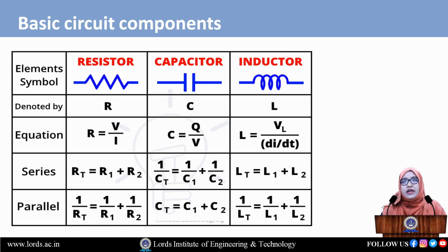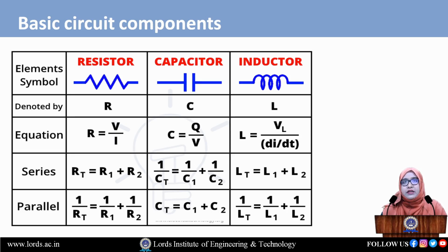Now next we have the inductor. The symbol for the inductor is given, and it is denoted by L. The equation for the inductor is L is equal to VL di by dt. What happens if the inductor is connected in series? Again one end is connected to another end. Next we get the total inductance for a given circuit, that is LT is equal to L1 plus L2.